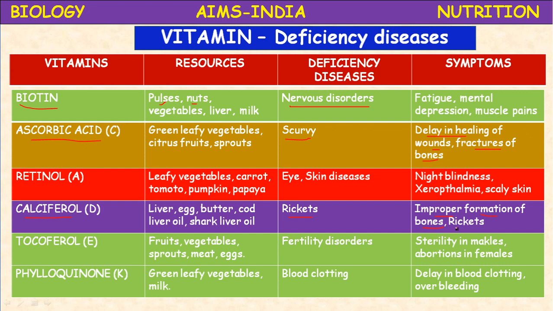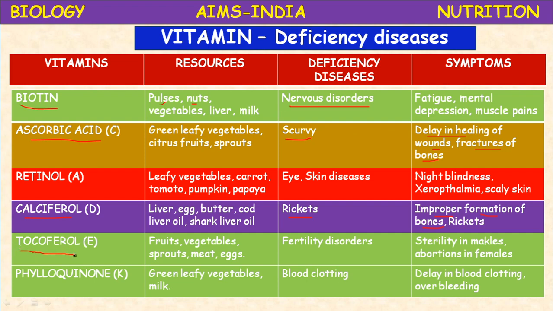Swollen wrists. Delay in dentition, meaning teeth not produced properly in children. Then weak bones. These are all the symptoms of calciferol or vitamin D deficiency. The main disease is rickets in children below 5 years.